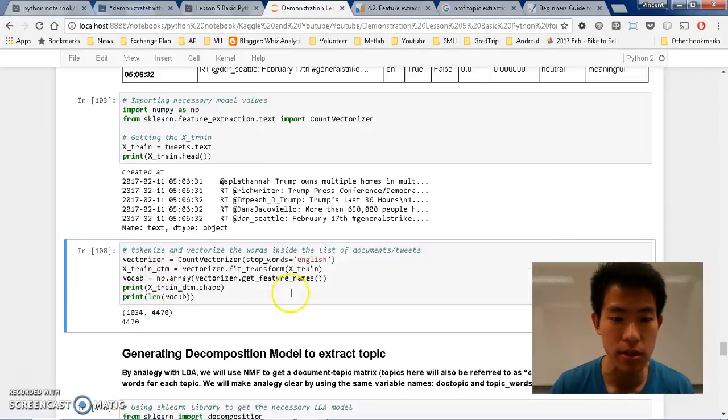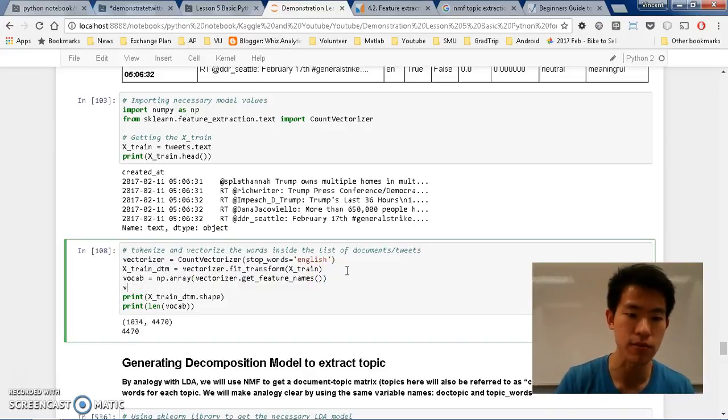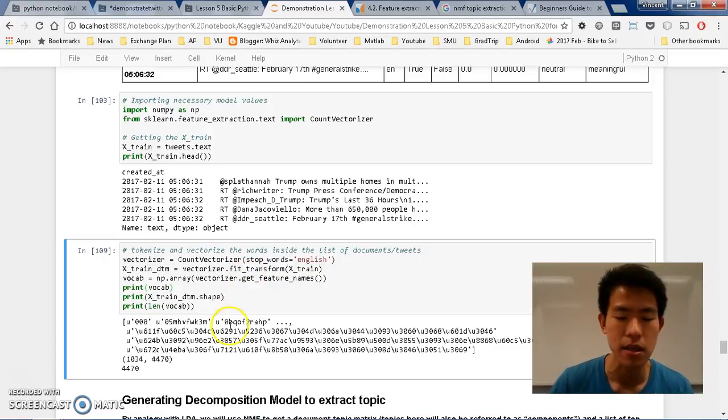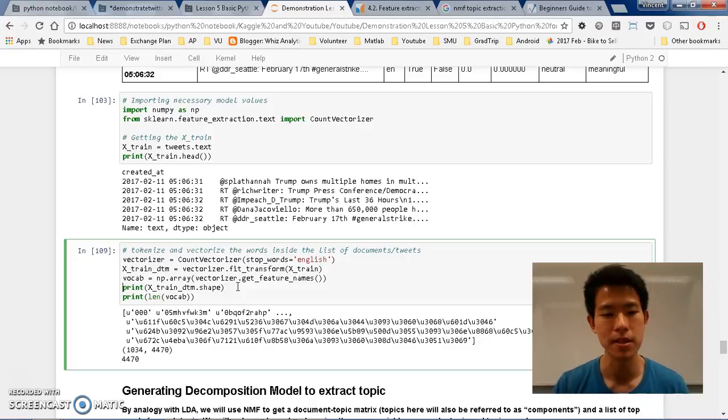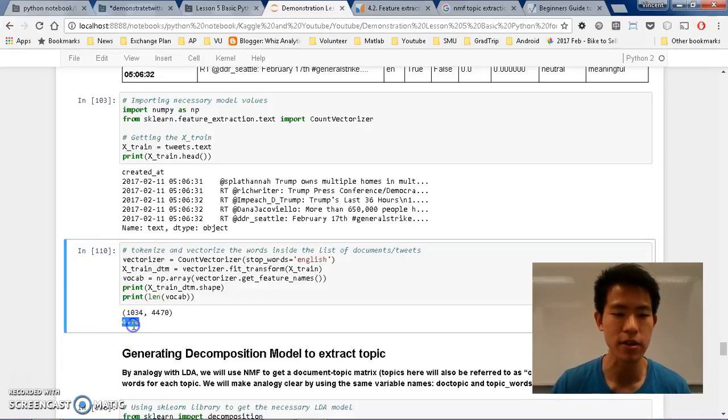And basically I want to see the vocab, so print vocab. And if you see here, these are the list of the words. So it's just words, and then it identifies the counts and the documents. So basically I have 4,470 columns that identify a word.